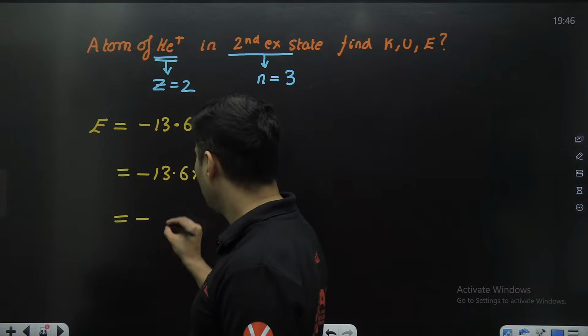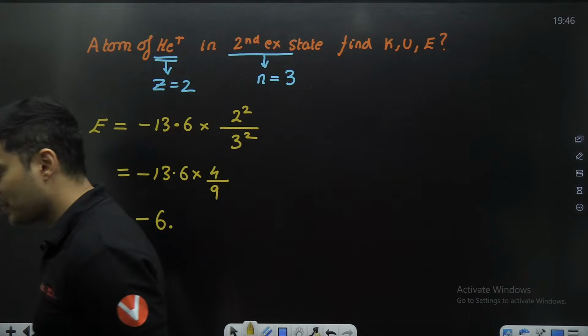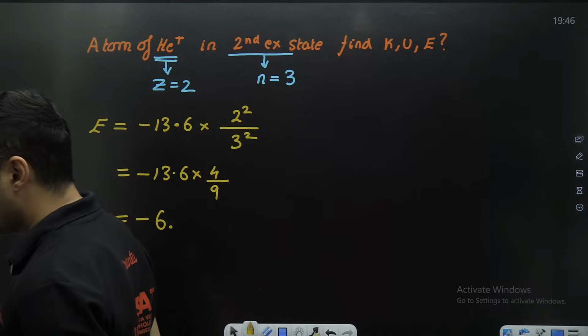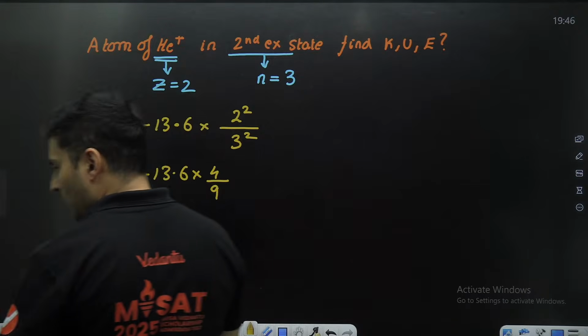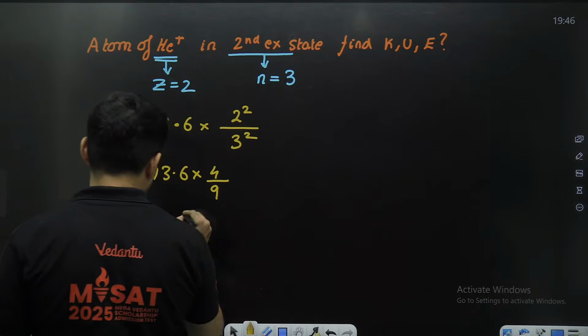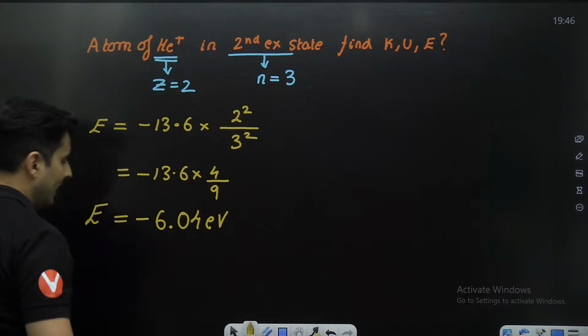Just check this out. How much are you getting? Close enough to 6. Very good, Sharina saying 6. Yeah, 6.04. Wow, very good. Calculated. 6.04 electron volt is the total energy.